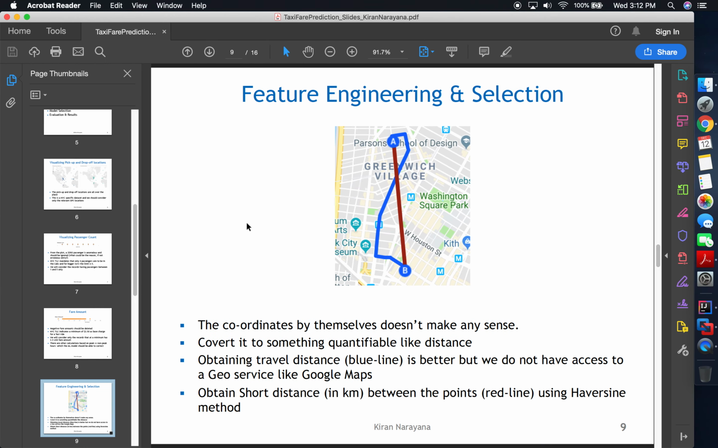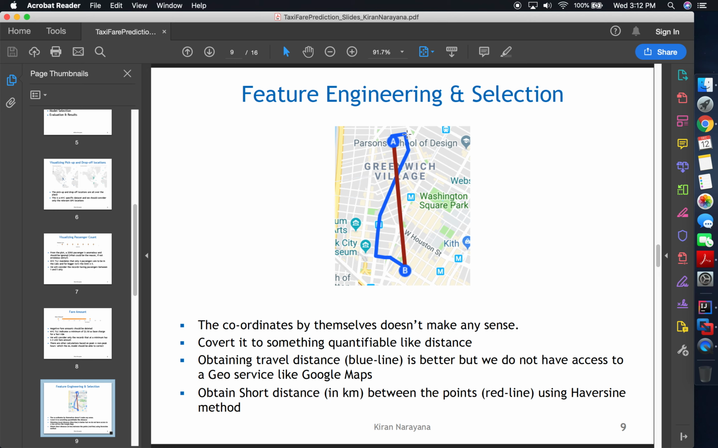So the second step here happens to be feature engineering and selection. If you look at the pickup and drop off geolocations, it doesn't mean anything. I mean, it cannot be quantified, there is no weightage to it. So instead I will translate that into shortest distance between 2 points by using the Haversine method.